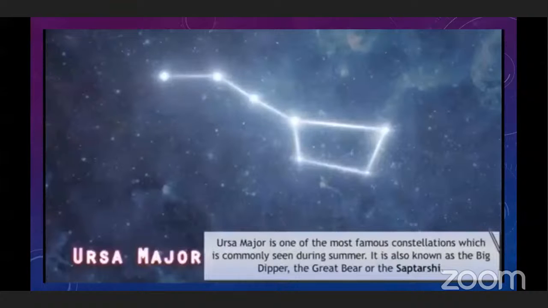These are the different names of this constellation: the Big Dipper, the Great Bear, or the Saptarshi. The Indian name of this constellation is Saptarshi. In summer nights, we can see a particular arrangement of 7 stars. In this constellation, there are 7 stars, so we call them Saptarshi. Saptarshi means 7 stars. In the month of February, this constellation rises around 8 p.m. in the northeast. And as the name suggests, Saptarshi is a group of 7 bright stars.